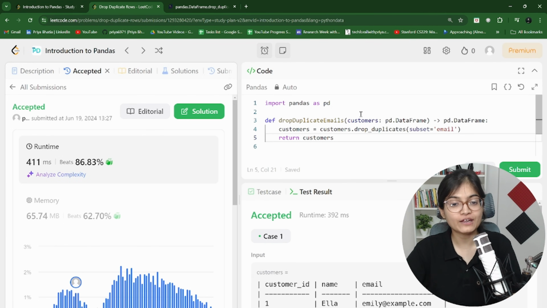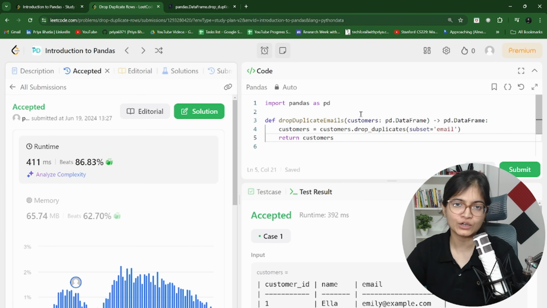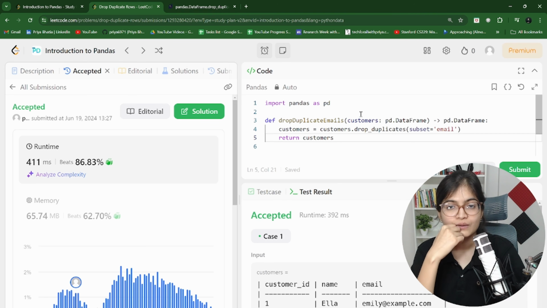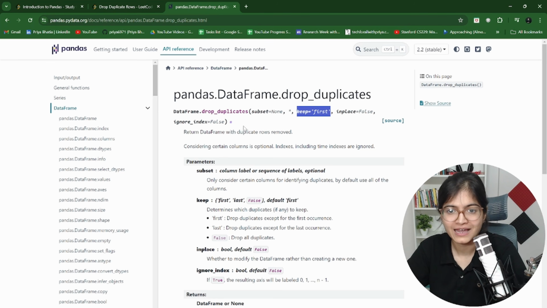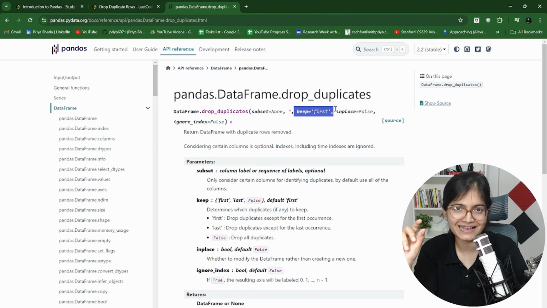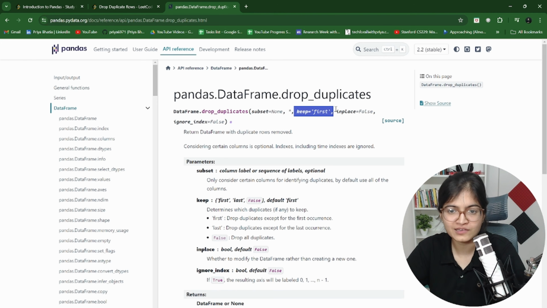So please make sure that whenever a problem segment is given to you in an interview, where they want you to drop the duplicate values depending upon one specific column, definitely consider this function as a go-to function, where you will have 2 important parameters, as I showcased, subset and keep. Subset is the column name which you have to specify. Keep is, for example, if they are saying the second duplicate element you have to keep, then in that case you will keep as second. Inplace is by default false. If you want the changes to be reflected on that specific data frame itself, you have to make it true. I hope it is very easy, and you can easily do that.